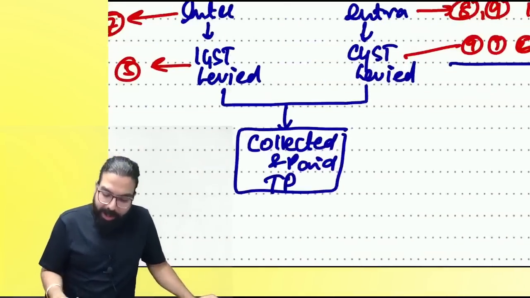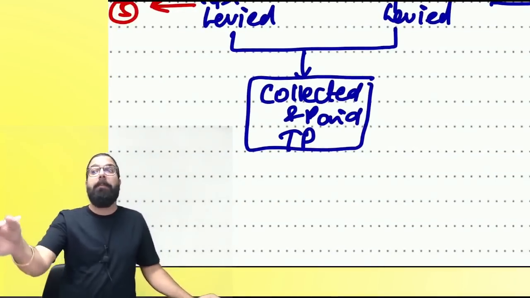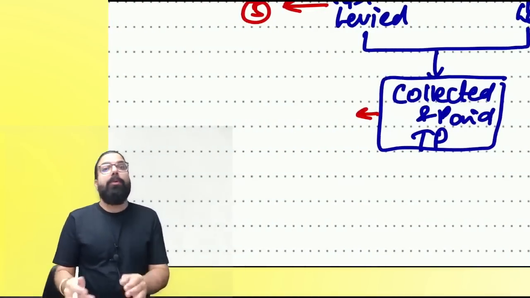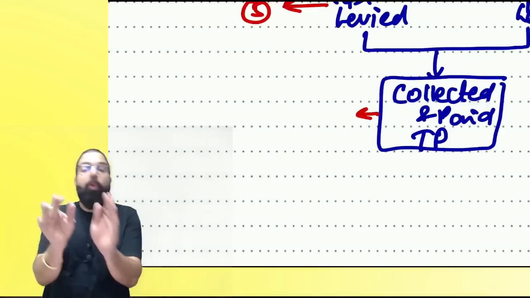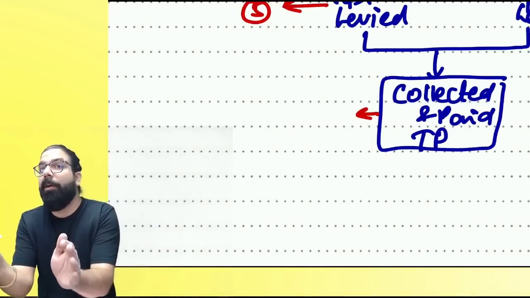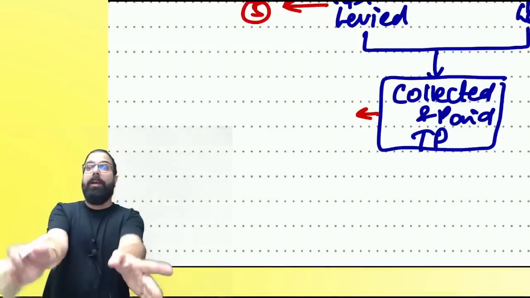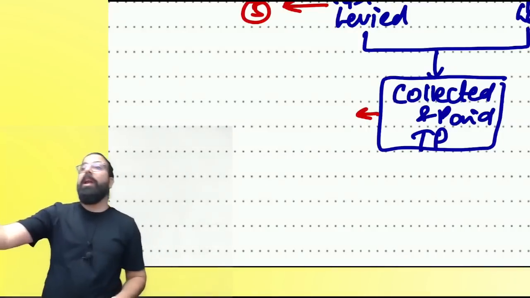That's it, everyone. Now, GST has to be collected and paid by a taxable person. Sir, how will you collect and pay? You'll have to calculate, collect and pay. But who will collect and pay? If you are a taxable person. A taxable person is a person who is registered or liable to be registered. Now, who are the people who are liable to be registered?